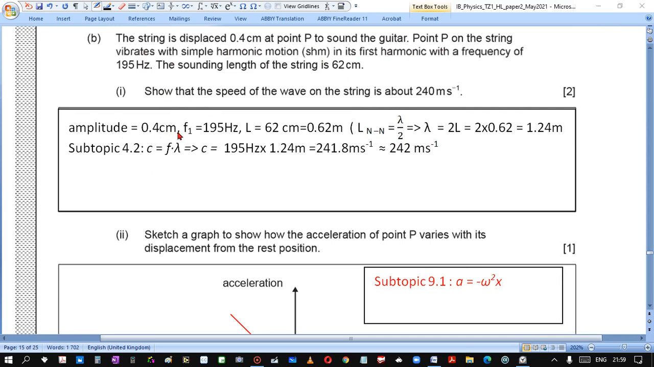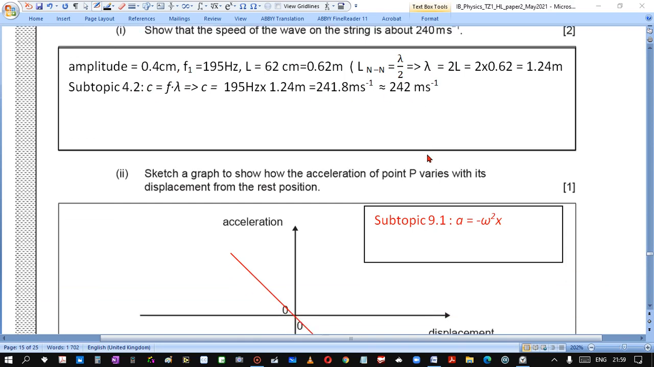We don't need amplitude. f1 is given, length is given. Between two nodes for fundamental frequency we have lambda over 2. So lambda is 2 lengths. We use subtopic 4.2 for speed, and speed is 242 meters per second.